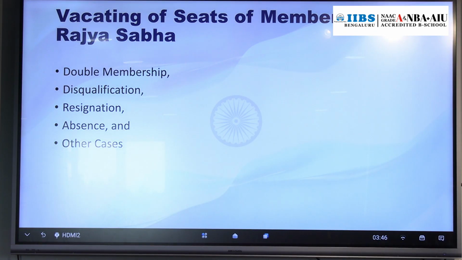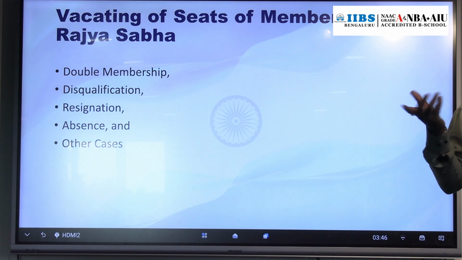How many days? For example, they are not eligible to vote today. Today they attended and voted: 500 rupees penalty. Then tomorrow also they did the same thing, then 500 rupees penalty. If the day after tomorrow they do the same thing, 500 rupees per day penalty. If they continue like this, what is the provision?